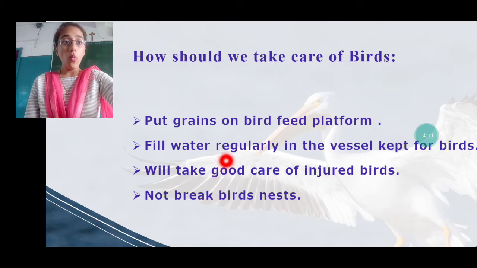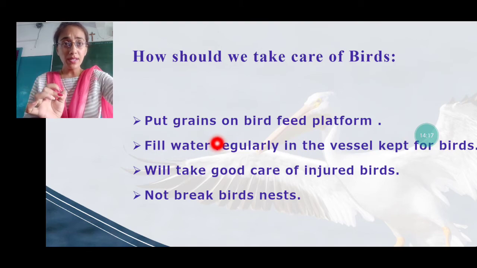Okay, so what did we discuss in this? We discussed the beaks, the usefulness of the birds, what they eat, and how we should take care of the birds, and the different sounds of the birds also we discussed.